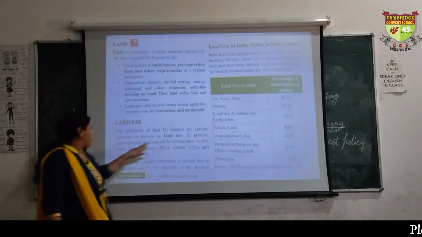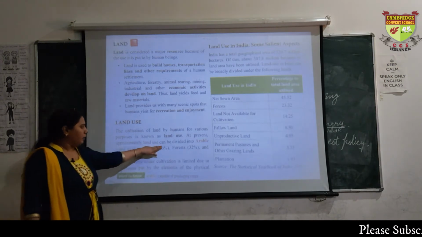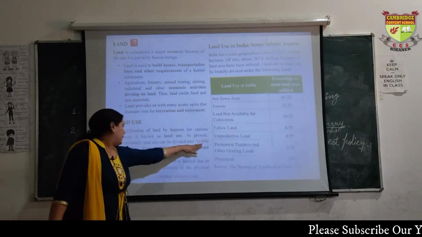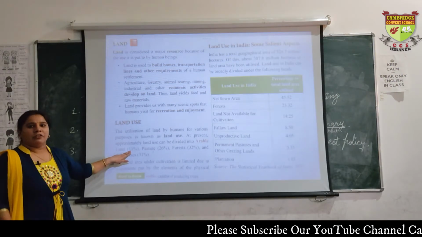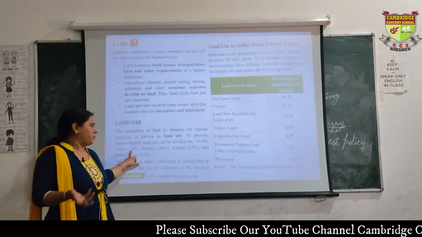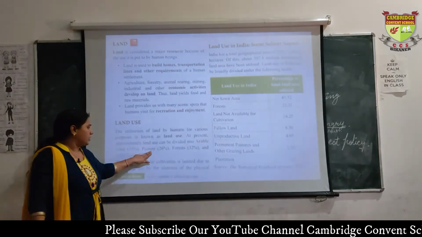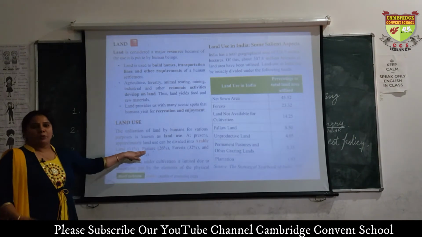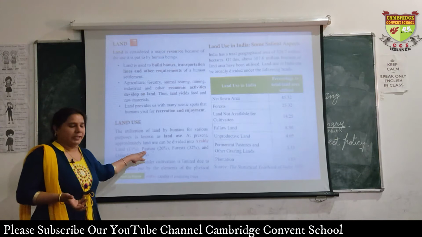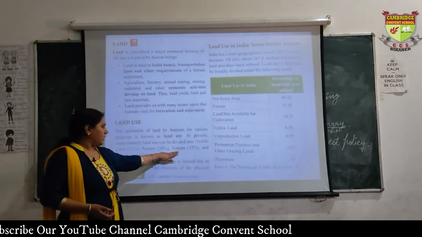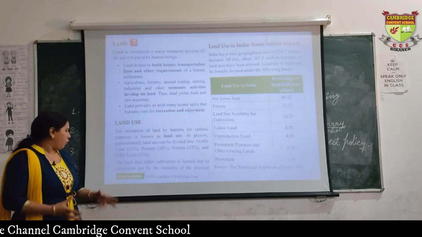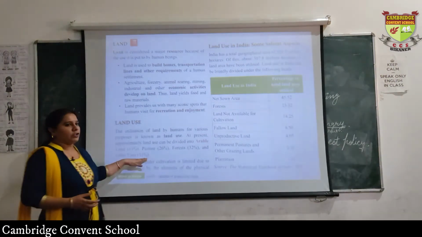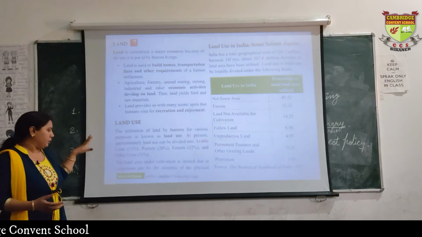At present, land use can be approximately divided into arable land, that is 11%. Arable land means fertile land where we are growing crops. Then there are pasture lands, 26%, यानी land which is used for animal grazing. Then forest land, 32%, यानी 32% of land is covered with forest. Then 31% of land is used for some other purpose.